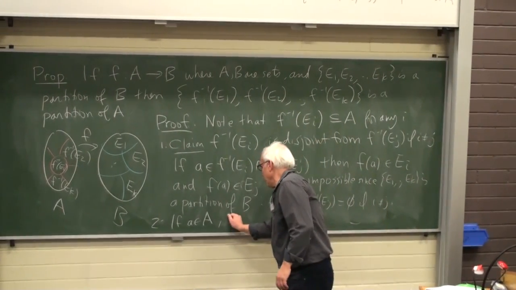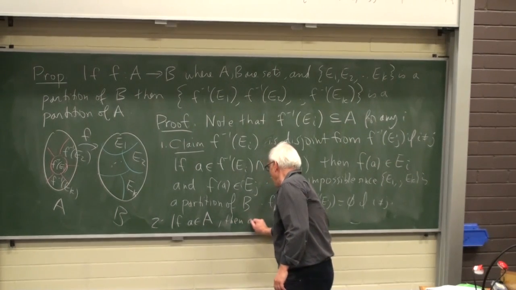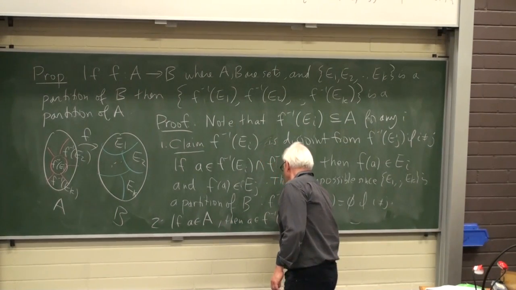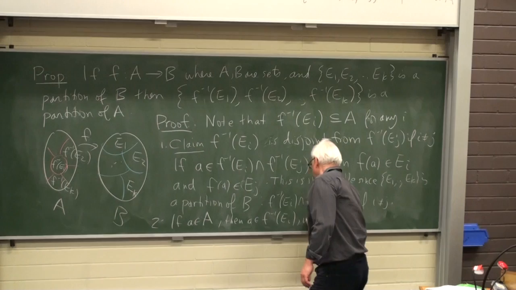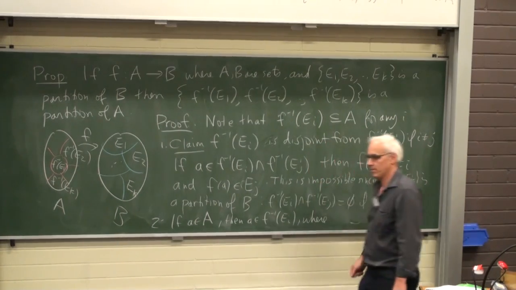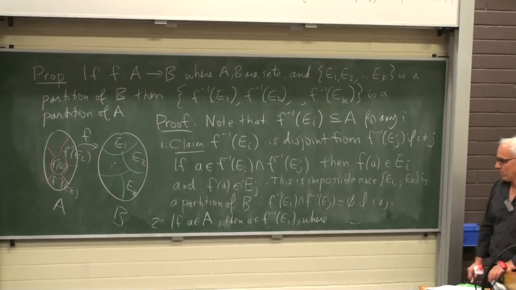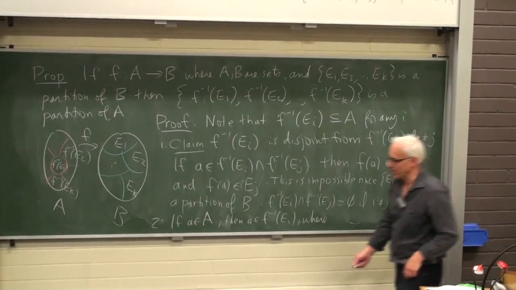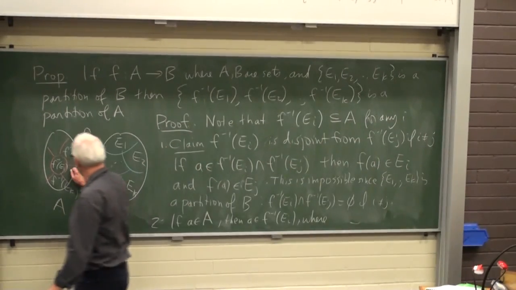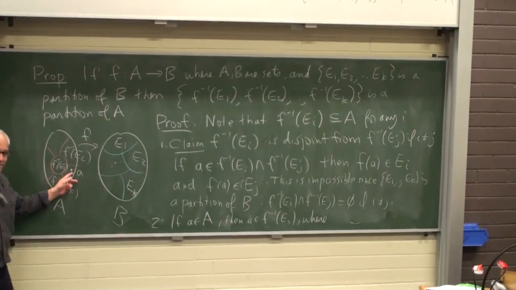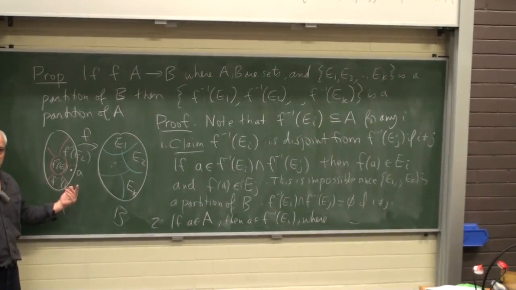Well, yes, it does. Then A belongs to F inverse of EI. So which one is EI? If I pick an element A in here, I want to know which inverse image it belongs to.